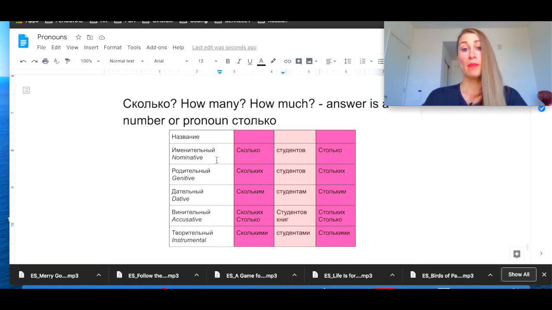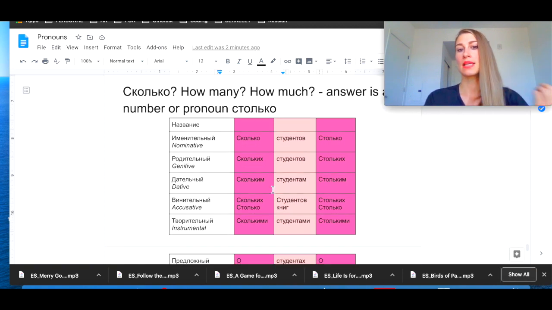When we talk about nominative case, we'll ask сколько, let's say, студентов. How many students? Сколько студентов? You will say столько студентов, or you will say 22 студента, 22 students. Then in genitive, нет скольких студентов. How many students are missing? Нет стольких студентов, that many students. Or нет двух студентов, missing 2 students.